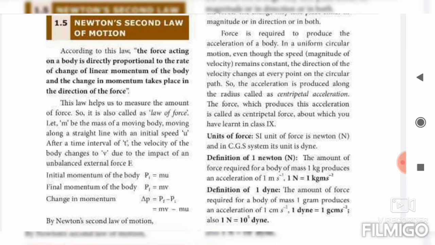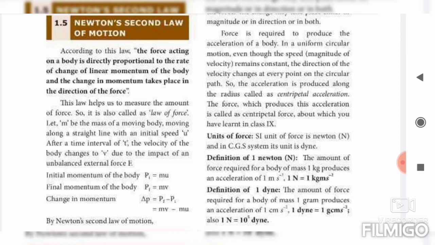Pi means initial momentum. What is the formula? m into u. Next, the final momentum of the body, Pf equal to mv. P means momentum, and this f means final. So the final momentum of the body equals mv. Then the change in momentum, denoted by the letter delta P, equals Pf minus Pi. So there, Pf is mv minus mu.